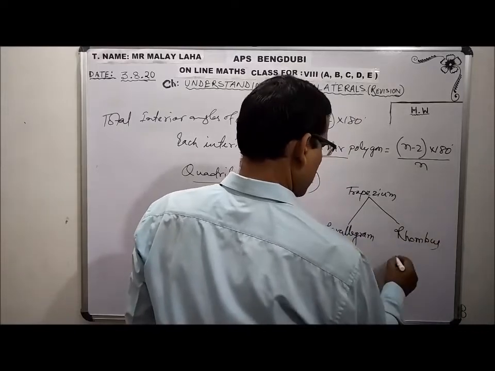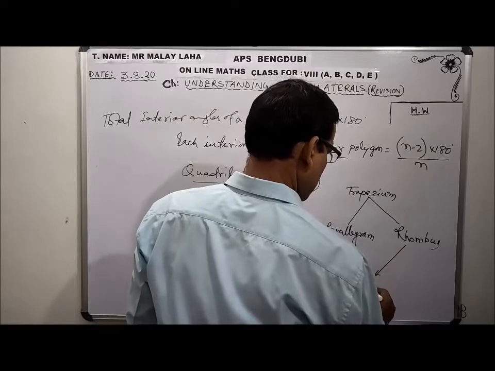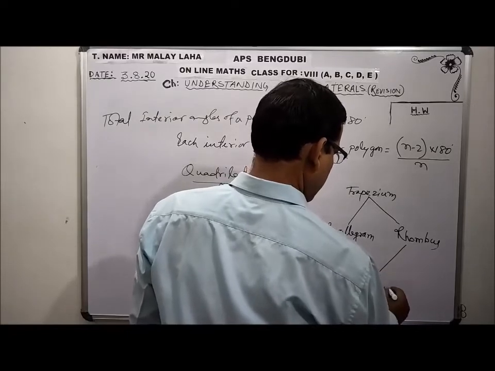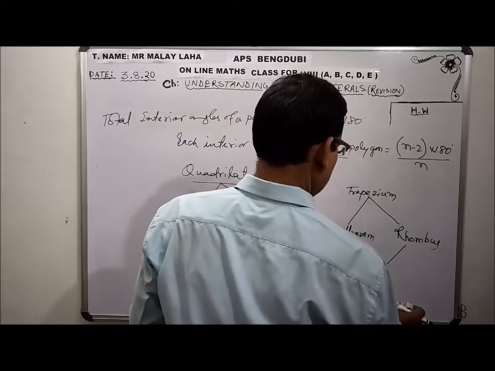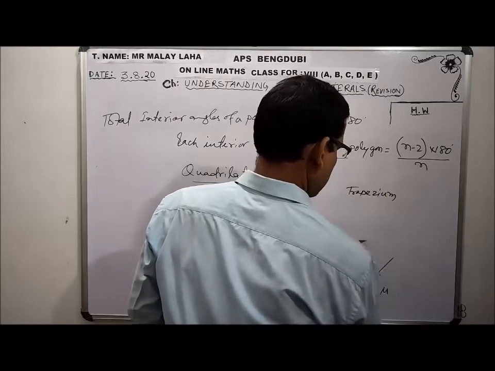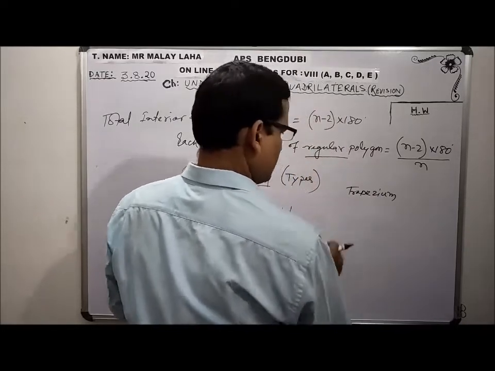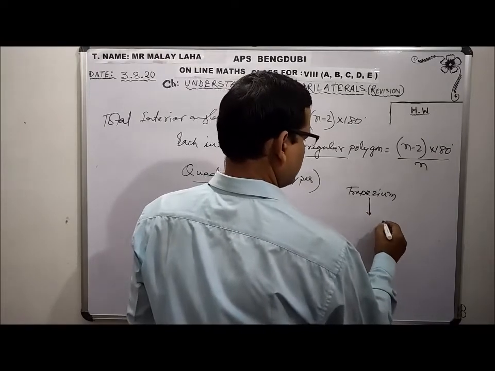Now from parallelogram and rhombus together what is formed? Square. Sorry, from trapezium. So the hierarchy is this way, parallelogram.